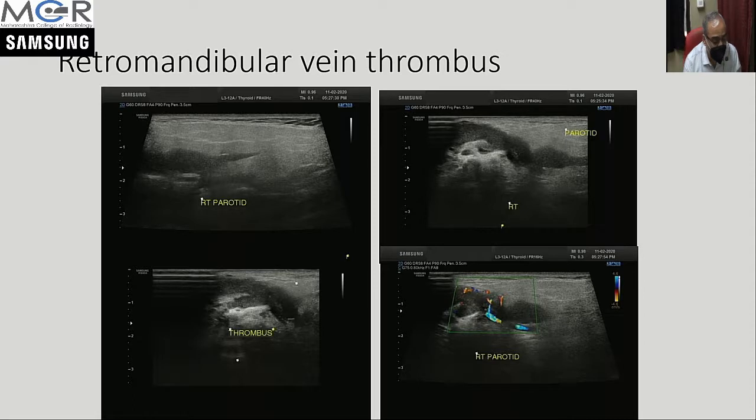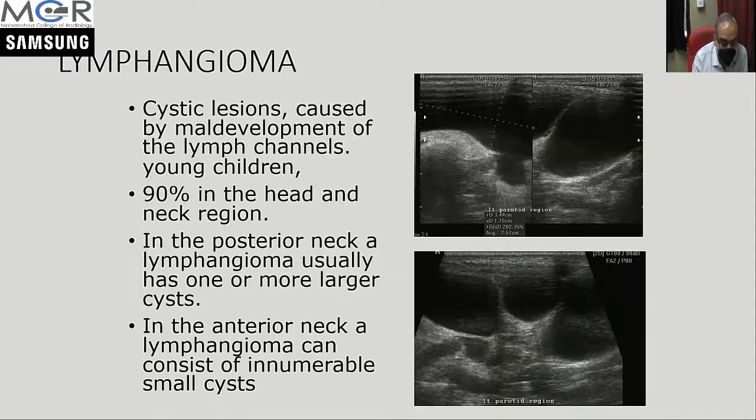Apart from masses, you can have certain other indications for regional ultrasound in the parotid region or submandibular region. This was a case where the patient came with a painful parotid region, and what we could see is a thrombus in the retromandibular vein, right from the external jugular vein. The etiology was not known, and on Doppler, the artery showed flow, whereas the vein is dilated and there is no flow in the vein.